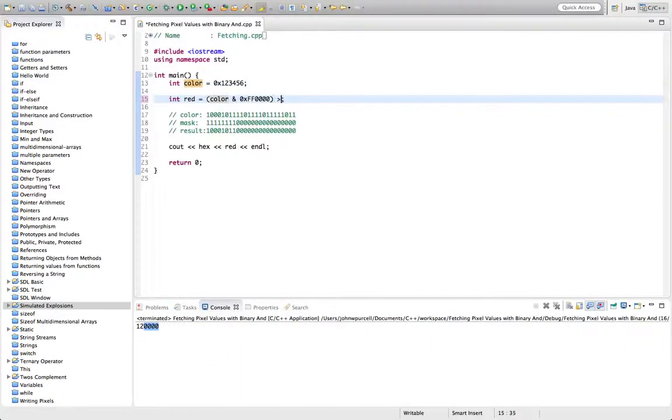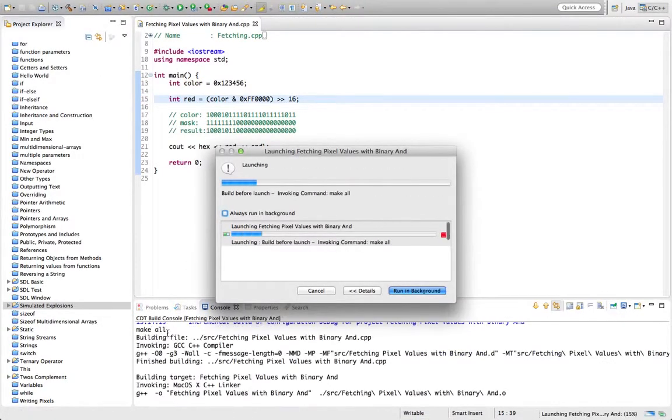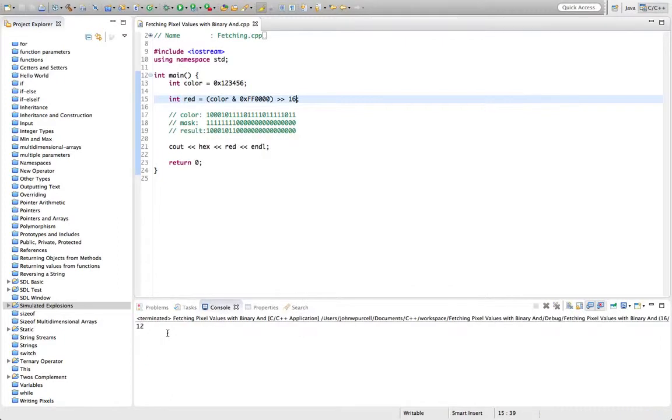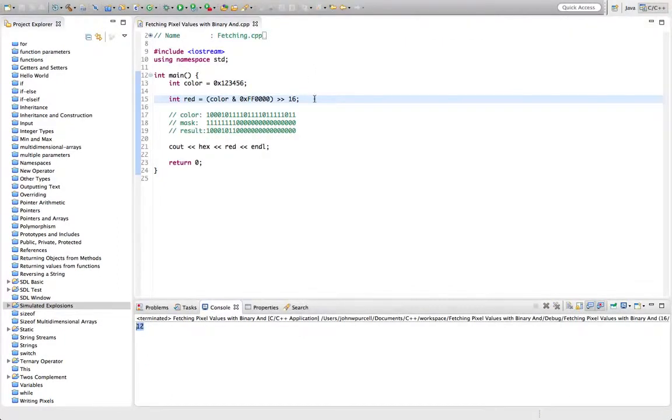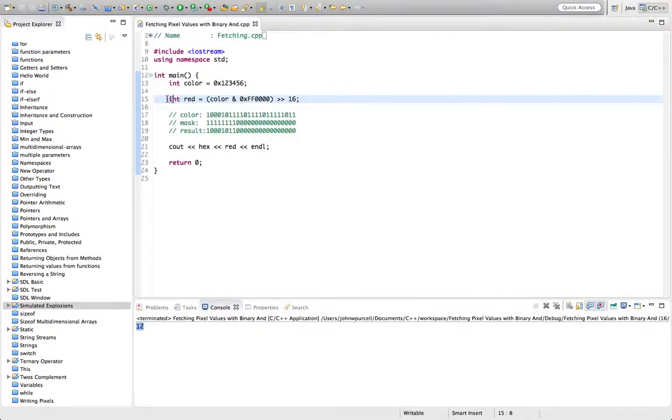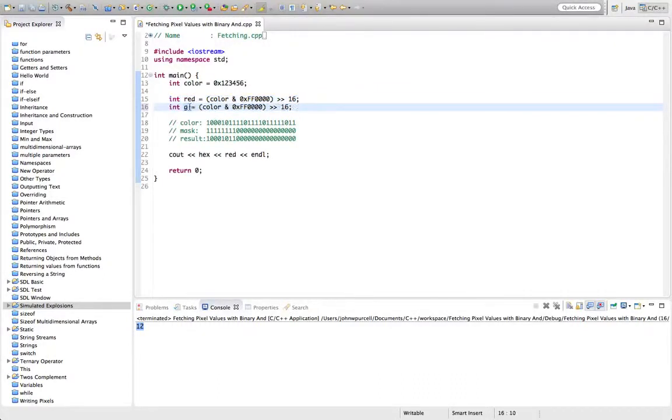So if I shift this 2 bytes along, which is 16 bits, now we're going to get the red value. So we've got red. Similarly, if I copy this, let's say green,